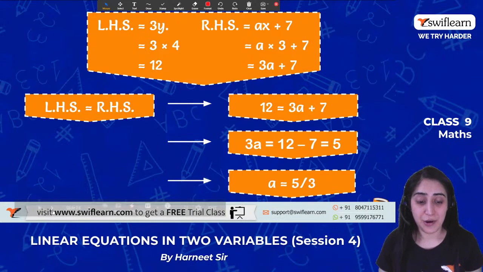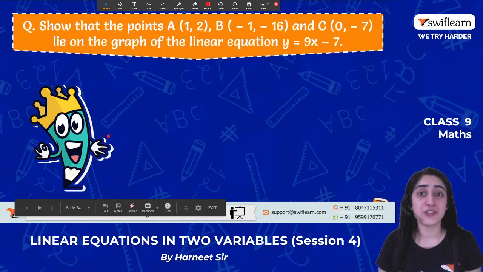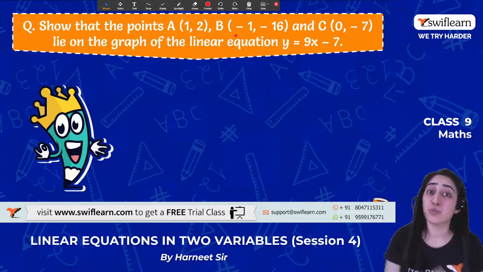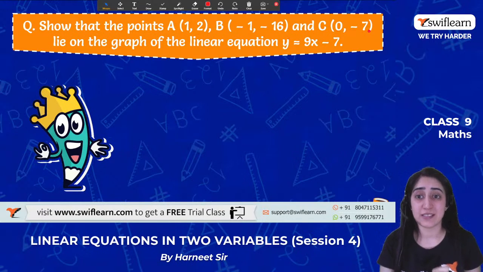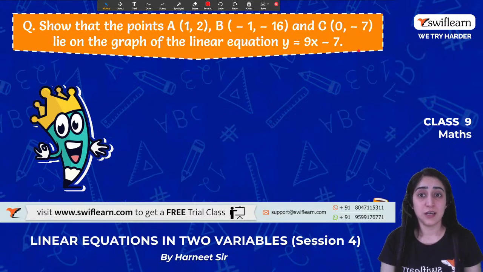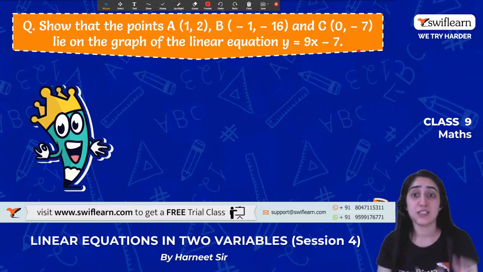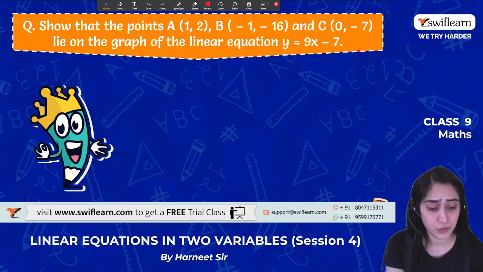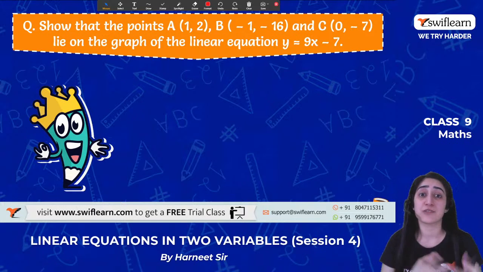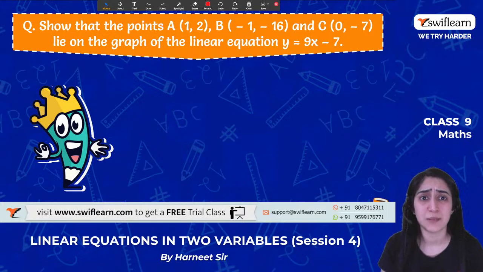Great. All right. Moving on to the next one, it says: show that the points A(1, 2), B(-1, -16), C(0, -7) lie on the graph of a linear equation of this form. You have to show me that these points lie on this linear equation. So whenever we have to show that a graph satisfies a linear equation or not, what does that mean?